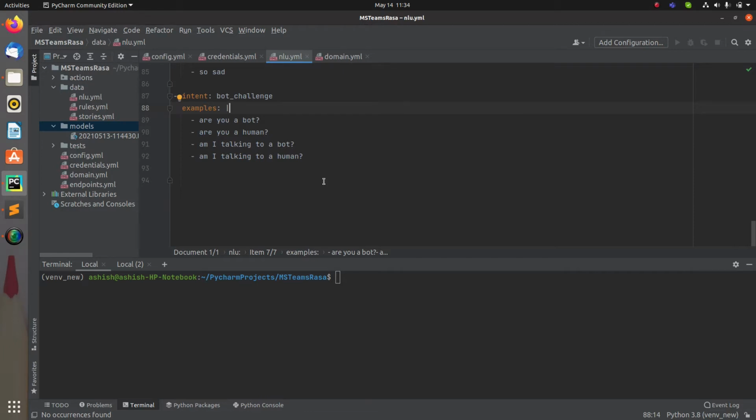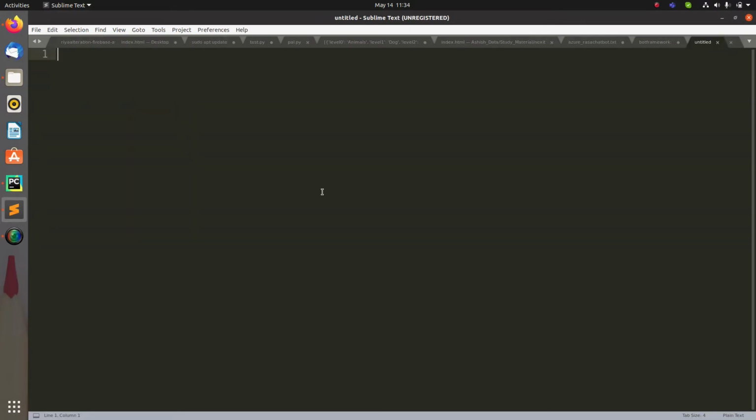Now to explain the synonyms part in more detail, let me take a small conversation flow through which I will explain it. Let me write over here: the user will say hi.